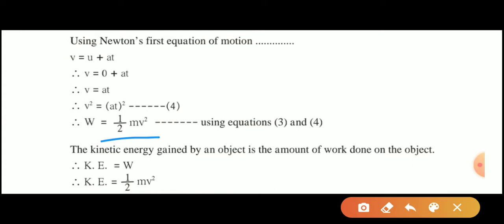The kinetic energy gained by an object is the amount of work done on the object. Therefore kinetic energy, which we know is work done, is equal to half m v square.